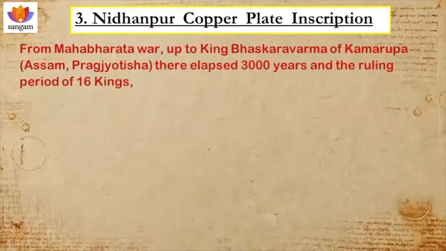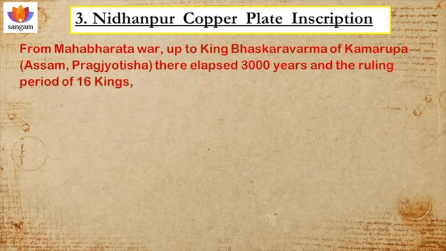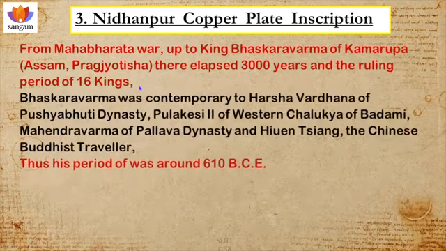Then coming to the Nidhanpur copper plate inscription, it was issued by King Bhaskar Varma, who is the king of Kamarupa or Prag Jyotisha, that is Assam. It mentions that from the Mahabharata War, because Bhagadatta, his ancestor, fought with Arjuna in the Mahabharata War. That was mentioned in the Nidhanpur copper plate inscription and also in Veda Vyasa's Mahabharata text, in the Drona Parva. So there elapsed 3000 years and the ruling period of 16 kings.